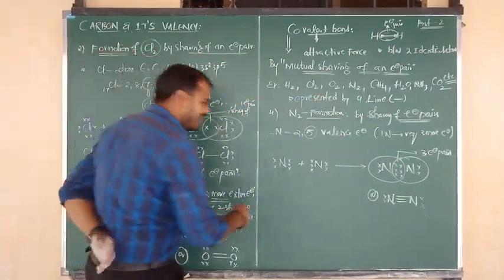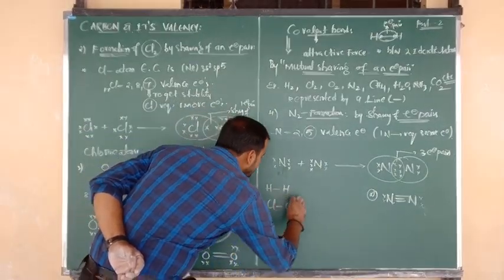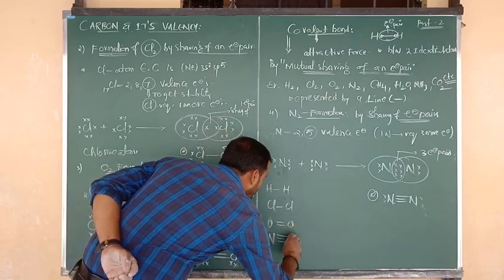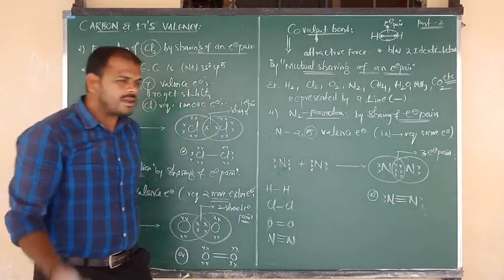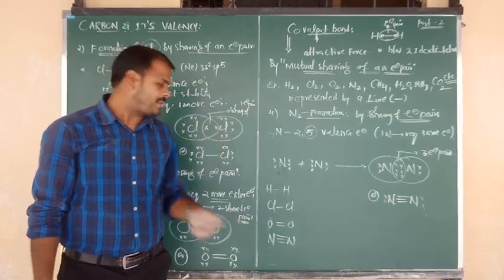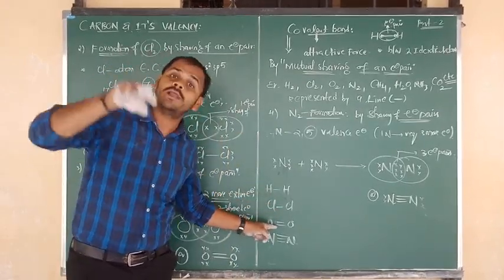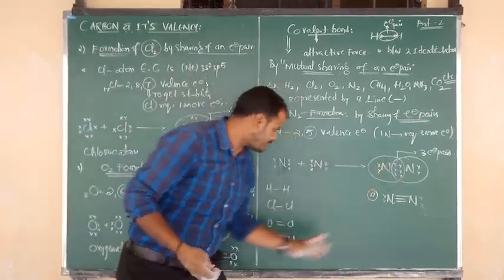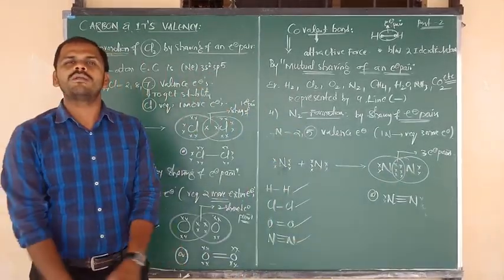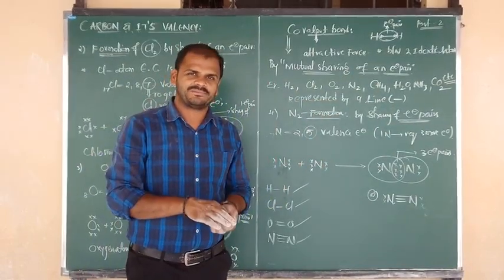So finally, what we have studied in this class: one is H2, H bond H; one more is Cl2, Cl bond Cl; one more is O2, O double bond O; and one more is N2, N triple bond N. Number of covalent bonds: here 1, here 1, here 2, here 3. Number of shared electron pairs: 1 shared electron pair, 1 covalent bond; 1 shared electron pair, 1 covalent bond. Oxygen 2 shared electron pairs, 2 covalent bonds. Nitrogen 3 shared electron pairs, 3 covalent bonds. In that manner, formation of a covalent bond occurs on the concept of sharing of an electron pair.